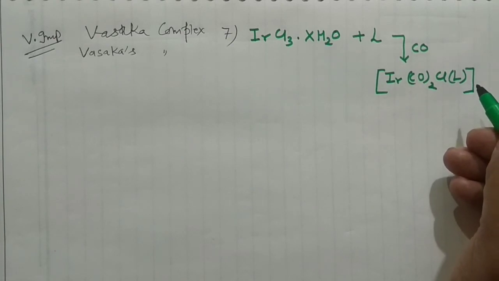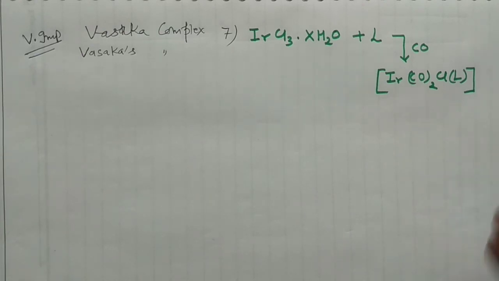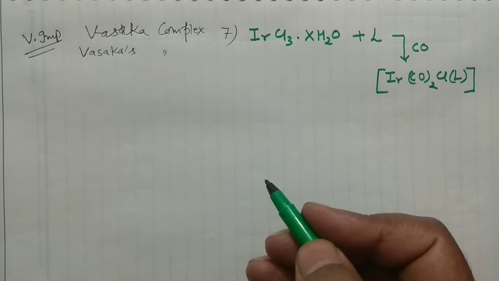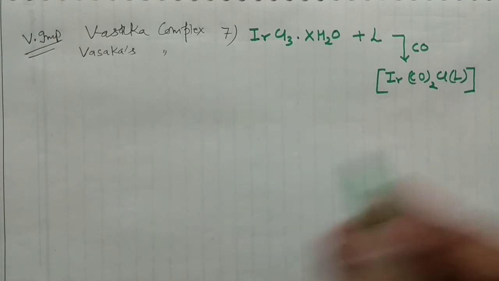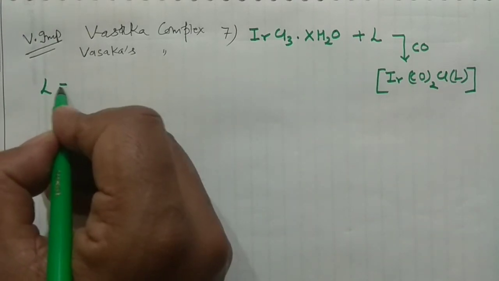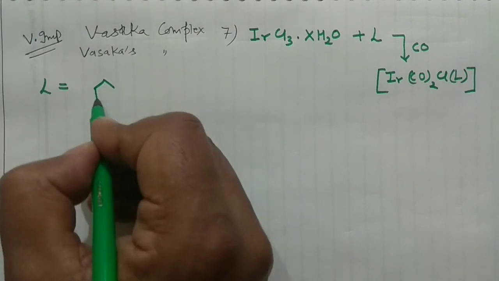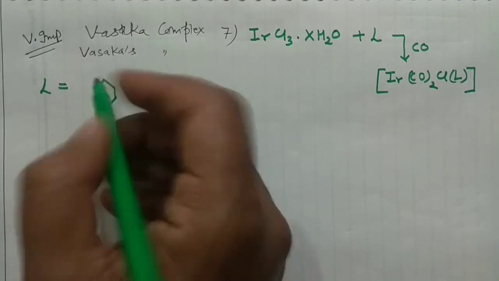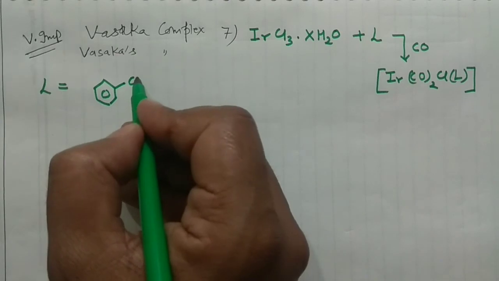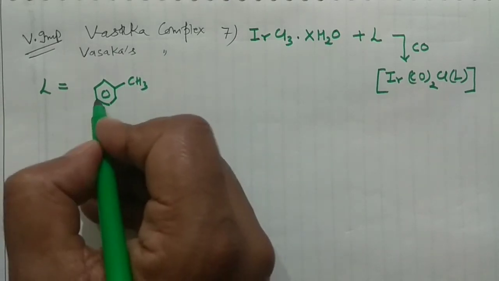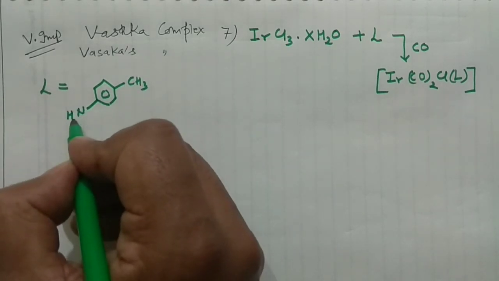So what kind of ligands can you give? You can take different kinds of ligands, like toluidine, p-toluidine you can take. So L is generally this compound, CH3 and NH2, toluidine.